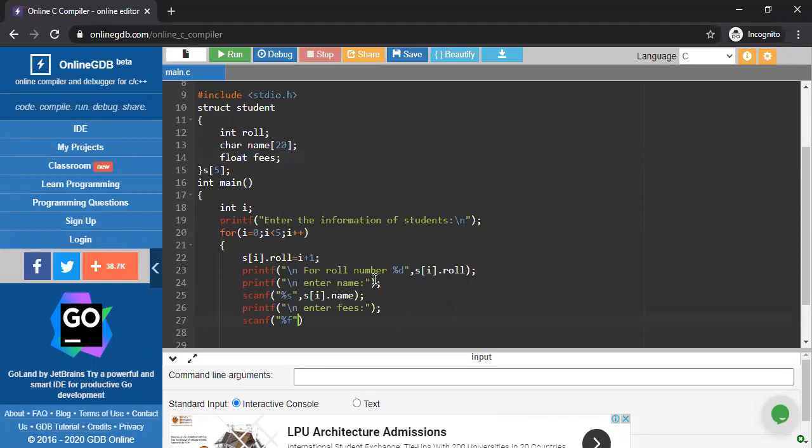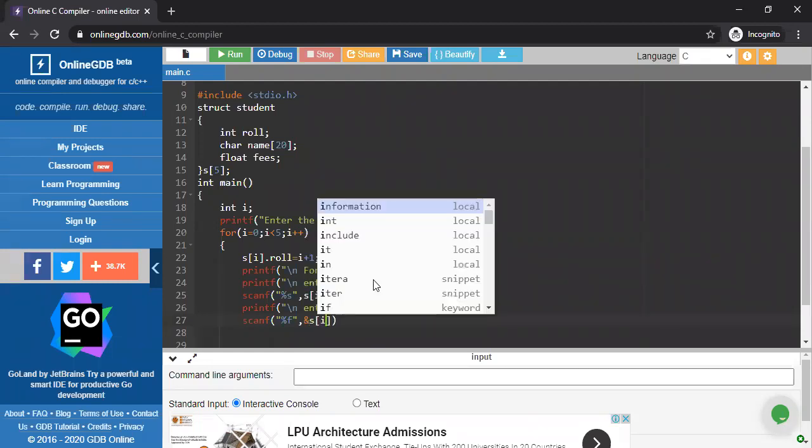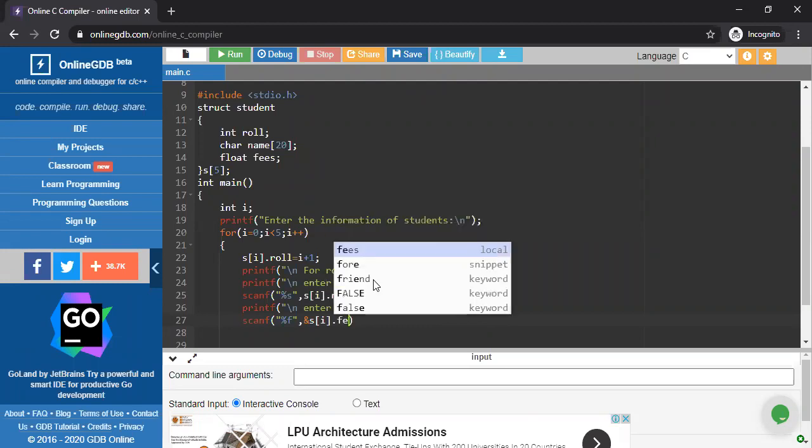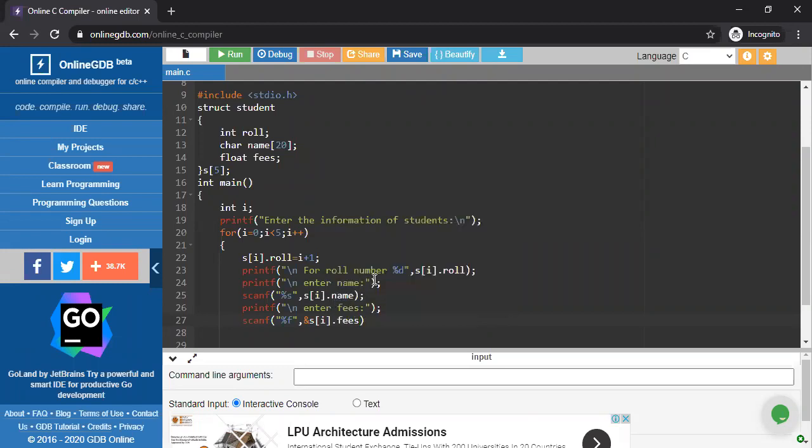So percent f, comma, in that case we have to use ampersand, because we know that when we work with a float type of variable and this is a user input, we have to use ampersand. Only in case of string there is no ampersand. Other than that we have to write the ampersand. So si dot fees, again si dot fees.